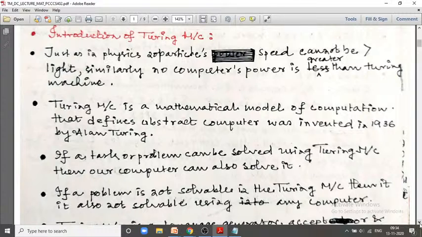The rest of the logical machines are finite automata, deterministic, non-deterministic, push down automata, deterministic, non-deterministic, and linear bound automata. We know that finite automata accepts the regular language, and regular language is generated from the regular grammar.